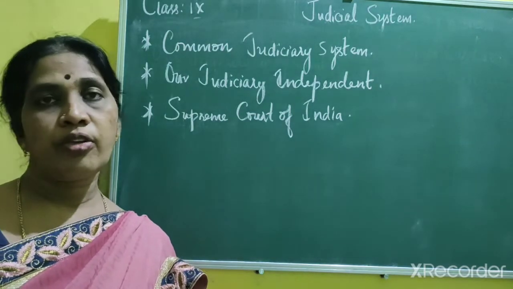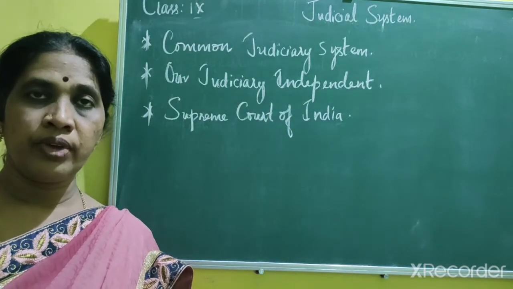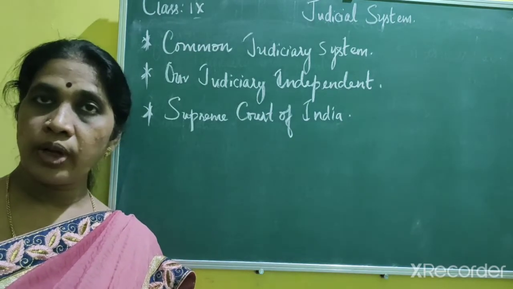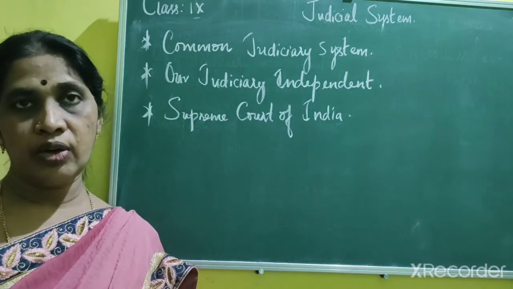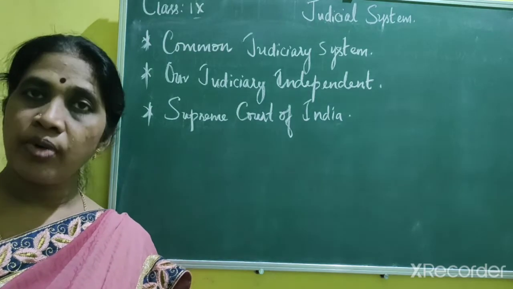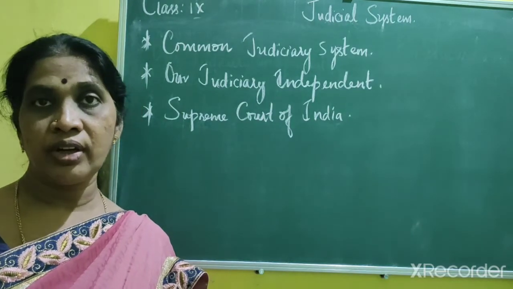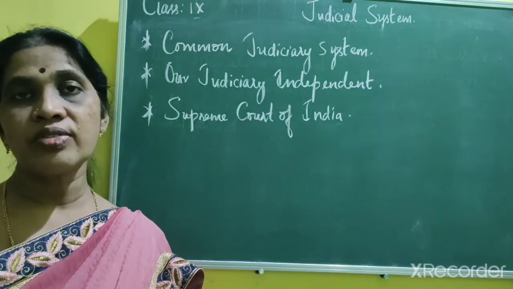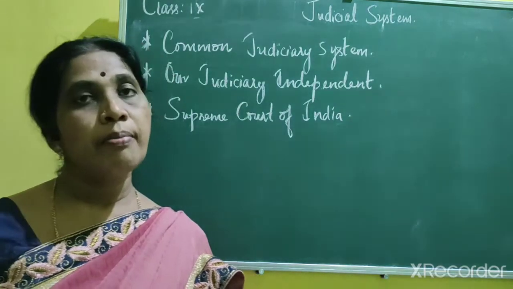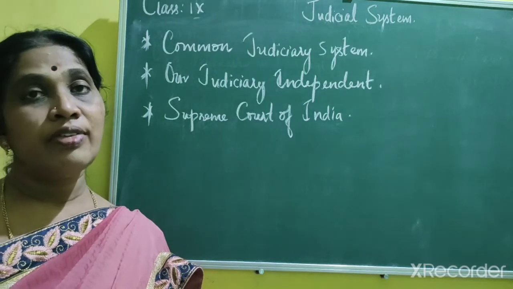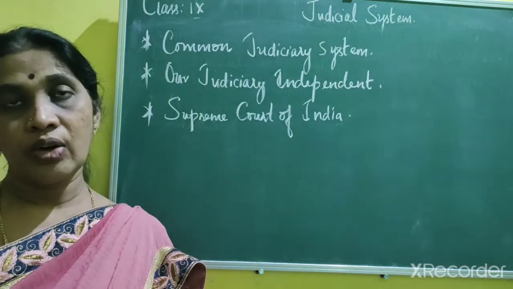And the Judicial System of India comprises three different levels of court in our country. As you all know, there is a Supreme Court at Delhi. The Supreme Court is at the top level, and then comes the High Court at the state, and subordinate courts like the Civil Court and the Criminal Court at the district level. The Civil Court deals with civil matters, that is divorce, marriage, property matters, and even monetary transactions. And the Criminal Court deals with robbery, dacoity, and other things.